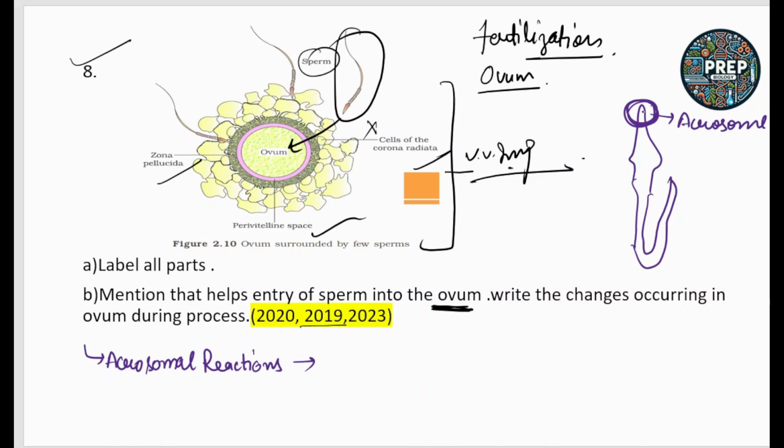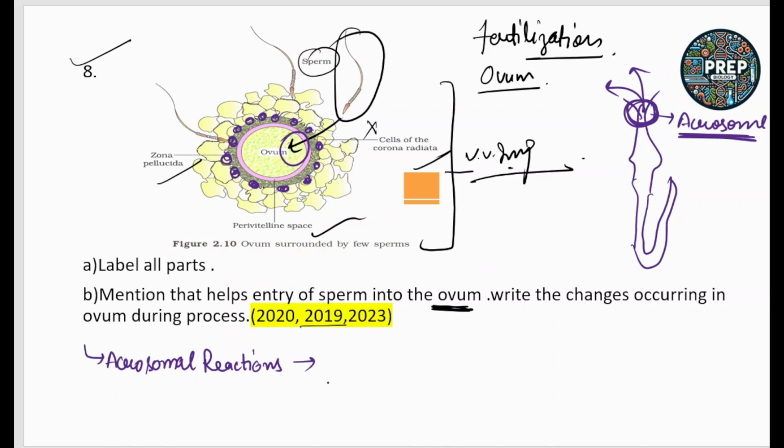When the sperm penetrates the zona pellucida, this acrosome bursts and releases chemicals, hydrolytic enzymes, to digest the zona pellucida, and receptors present on the zona pellucida help the sperm enter the cytoplasm of the ovum.